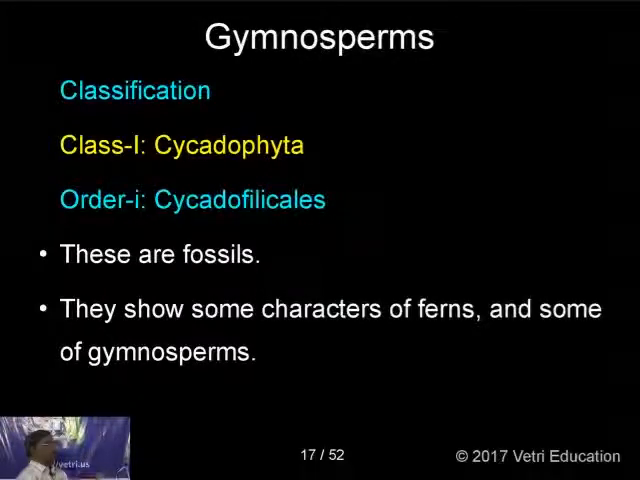Cycadofilicales, these are fossils, you cannot see them, you can see the diagrams only. Some thousands and thousands of years back they were there. Now they are not present, they have formed into fossils. They show some characteristics of ferns and some of gymnosperms. So these are a link between the pteridophytes and gymnosperms. They show the characters of both ferns, that is the pteridophytes, and gymnosperms.